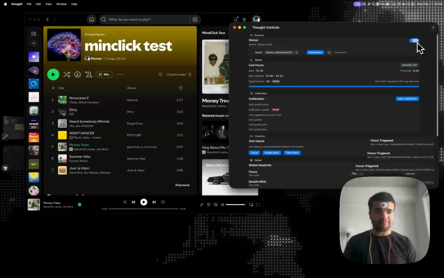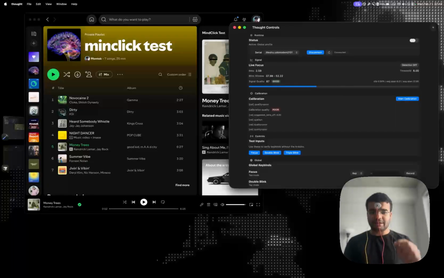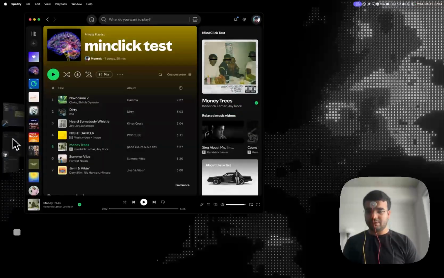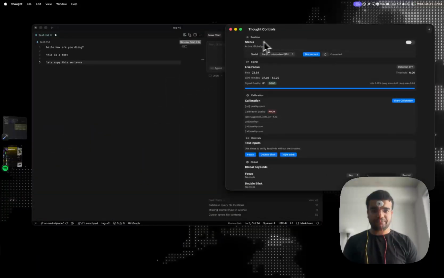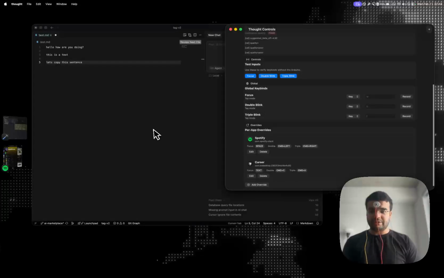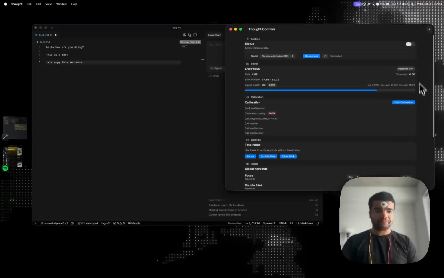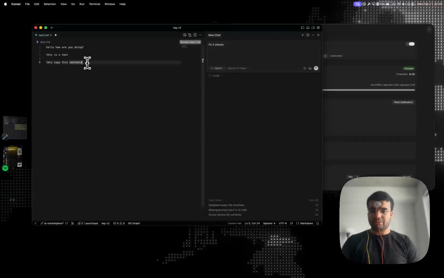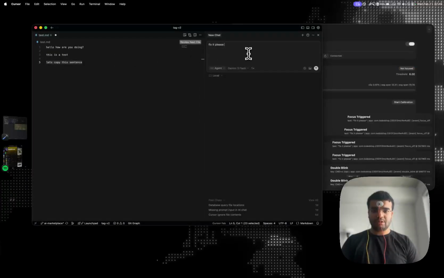You can see the toast over here with double and triple blink. Just one more demo of Cursor. I wanted a text-based demo as well. So if I open Cursor, and let's bring it up this time, as you see, Cursor is active. Let's first see if focus works. Yeah, fix it please.